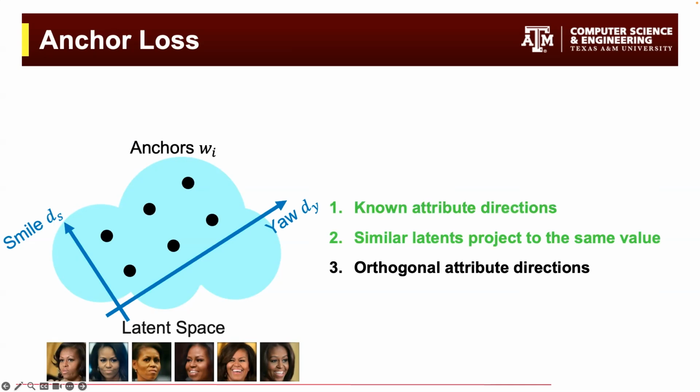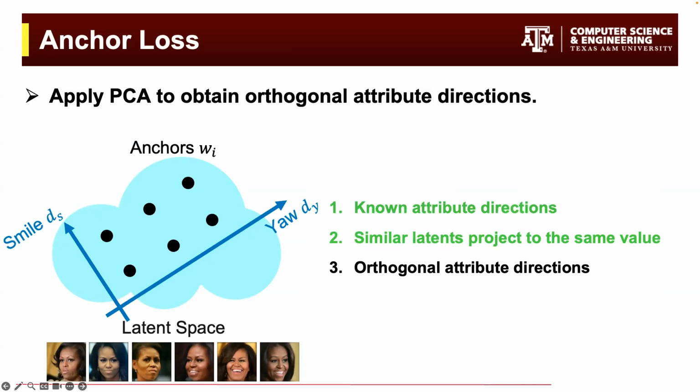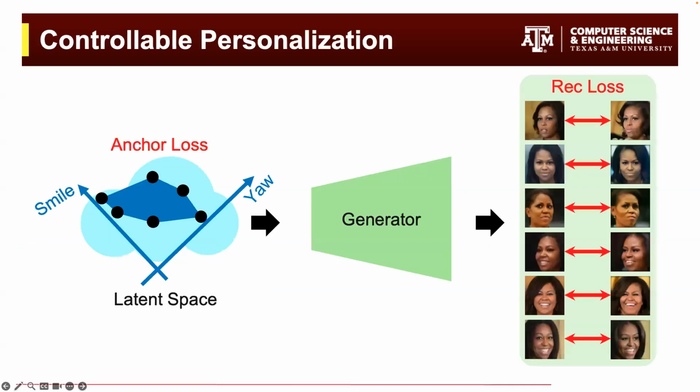To satisfy the third property, we apply principal component analysis to all the anchors to obtain orthogonal attribute directions. Note that we calculate the PCA at each iteration of optimization, so as the anchors move, the directions are updated as well. Minimizing our anchor loss along with the reconstruction loss, the controllable personalization can be achieved by tuning the generator and organizing the latent space.